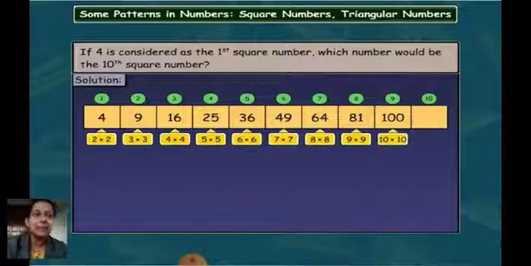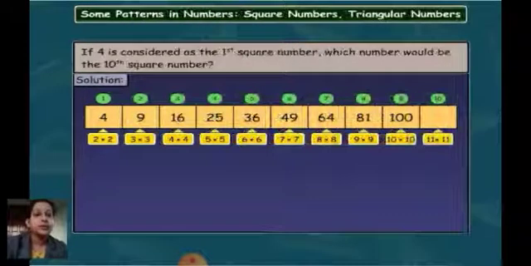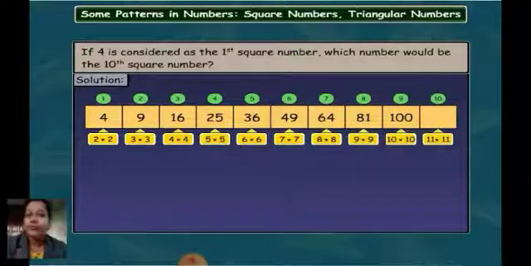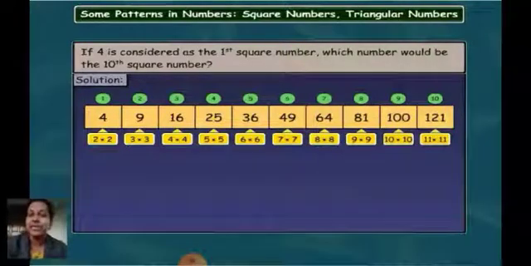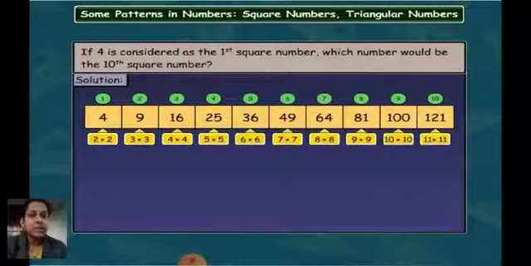And the 10th number, that is 11 multiplied by 11. So what is 11 multiplied by 11? If you don't know, you have to multiply and find out. Okay, so the answer comes as 121. So if 4 is the first square number, the 10th square number will be 121, which is the square of 11. That is, when you multiply 11 with itself, you are getting the answer equal to 121.